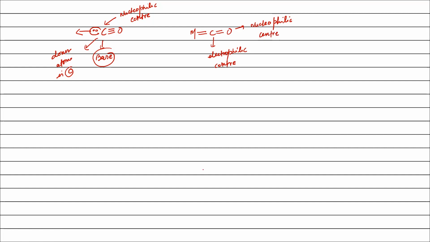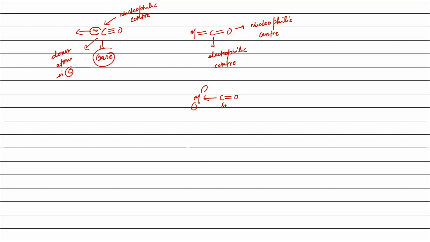How does this happen? Listen. During donation of electron, this is the non-bonding electron pair. So donation of electron from carbon monoxide to metal is mainly donated by the carbon atom. That is why carbon adopts partial positive, right?